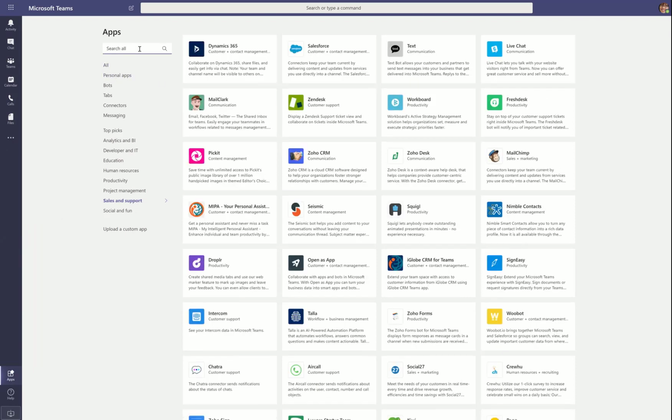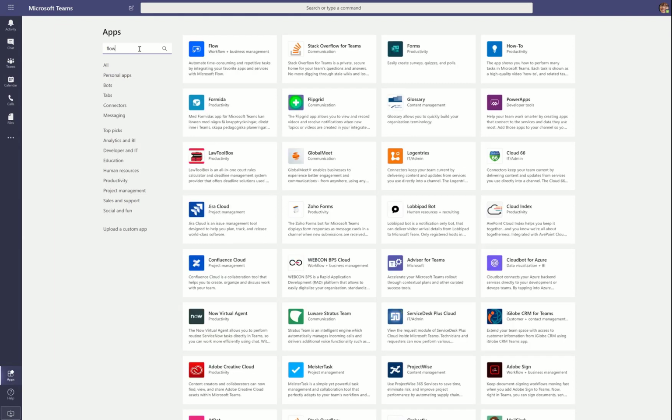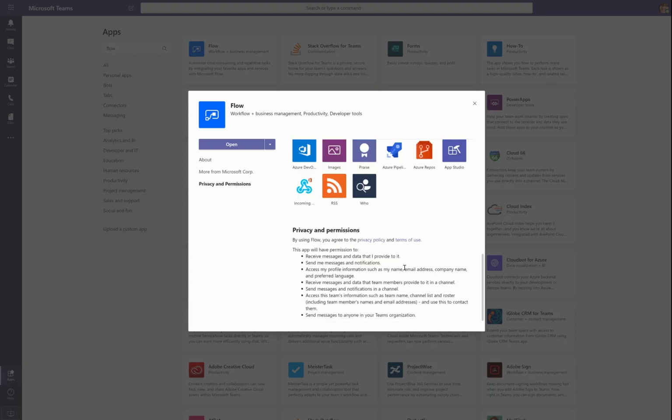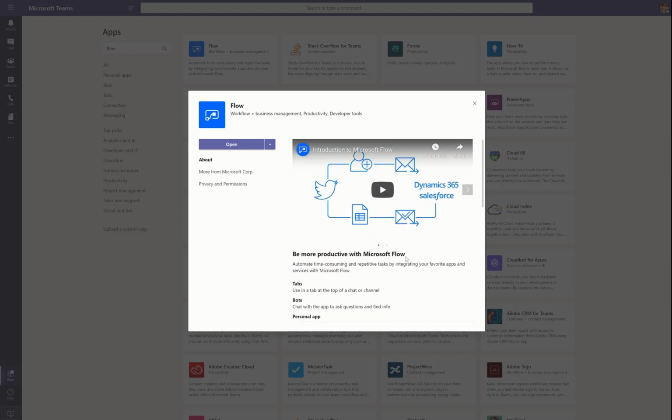The first thing you need to do to leverage Power Automate activities, our previous name was Flow, and so you will still see Flow in many places until it moves around and gets the new name. You need to install Flow first. So you would go to these apps, you would choose Flow, it'll even give you a little video, what's Flow, blah, blah, blah, and then you install it. So I have the open because I already installed it, but you'll have an install option.